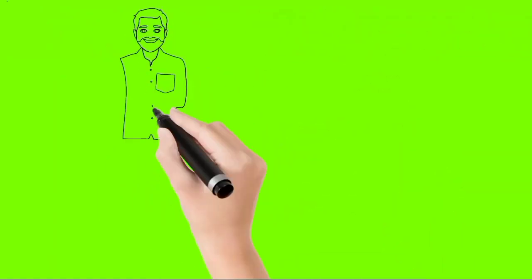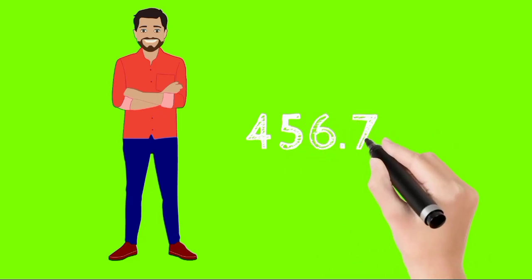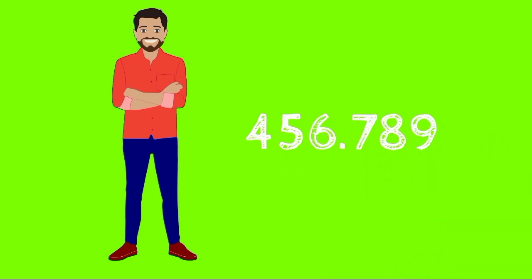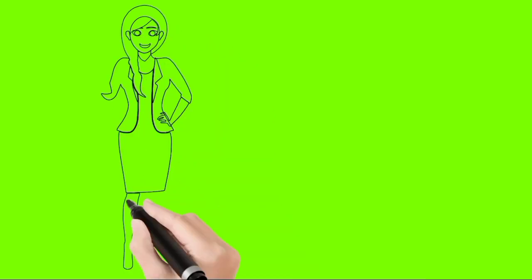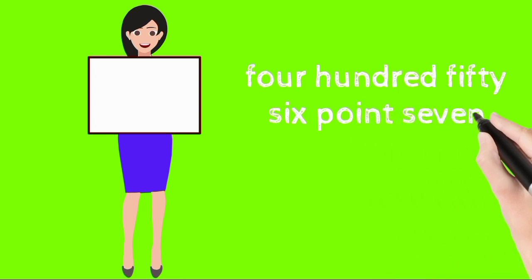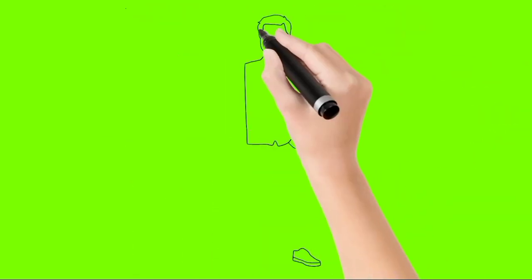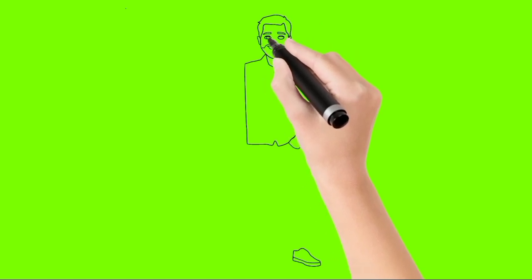I have an example for you. Now can you read this decimal? Remember, you have to read the part before the decimal as a whole number and the part after the decimal as individual digits. Will you try? Yes, one of my students is trying, and yes, she is absolutely correct. That is 456.789. Very good. So this is the correct way of reading a decimal. I hope now you will read decimals correctly.